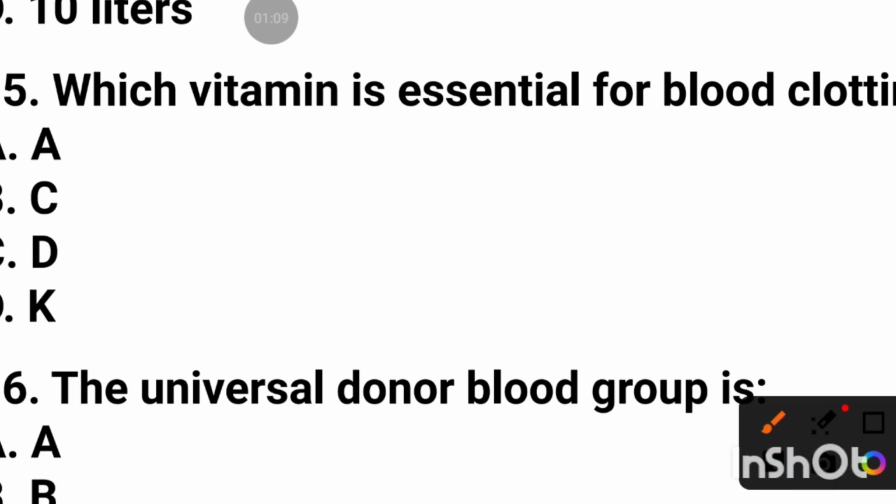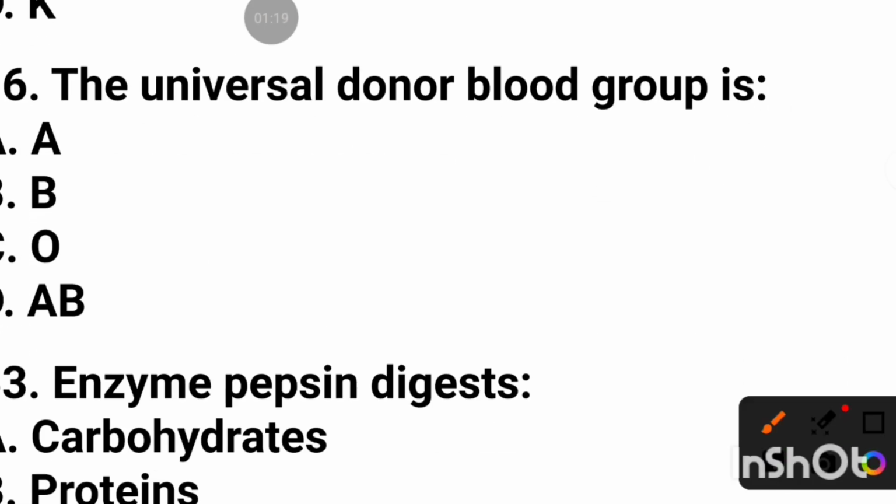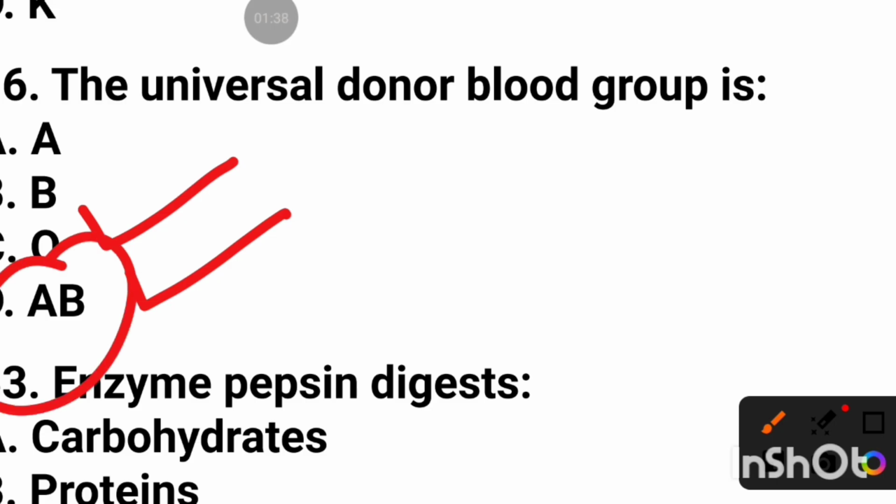Which vitamin is essential for blood clotting? Vitamin K. The universal donor of blood group is O. The universal recipient blood group is AB.